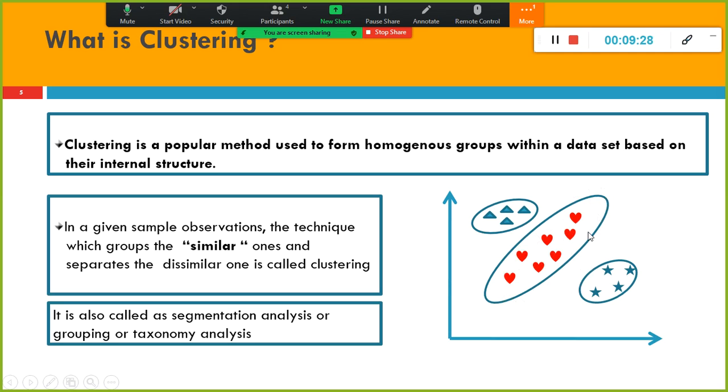All these things got grouped, segmented, partitioned or clustered. So here there are three clusters, right? It is also called segmentation or taxonomy analysis, because we don't have any labeled target variable here.